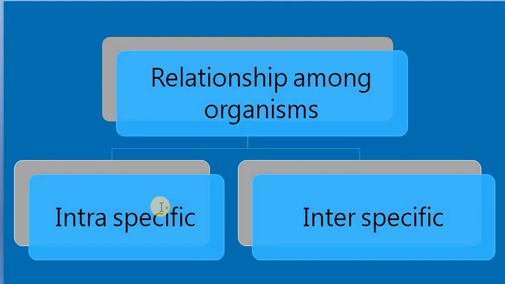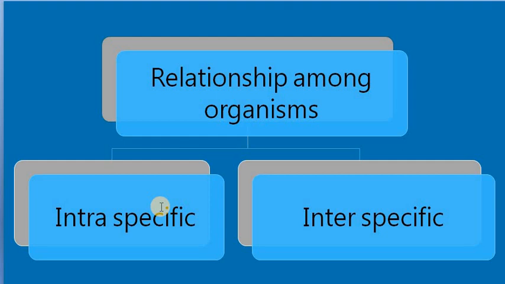You can see that in an elephant herd or in a flock of birds, one bird or one elephant will be leading the entire remaining group, and all the other organisms will be following the leader, right? No matter what the situation is, they will be following the leader. So this is dominance hierarchy or pecking order. This is for their existence, for their survival. They are supposed to follow their leaders. This is a kind of intraspecific relationship.